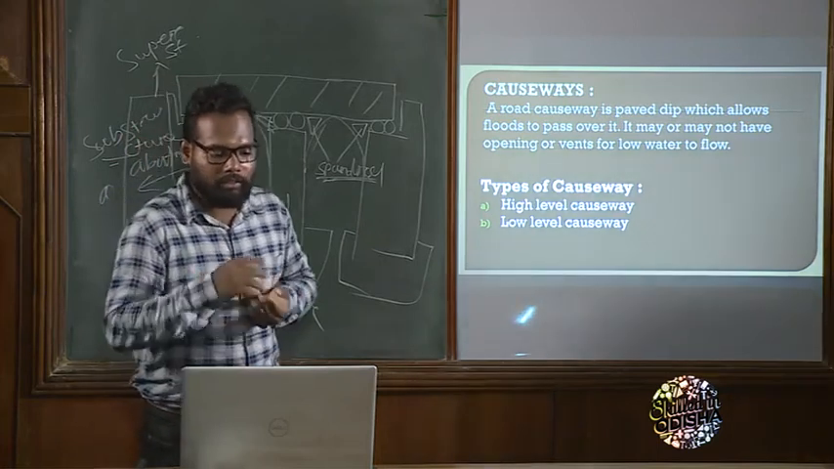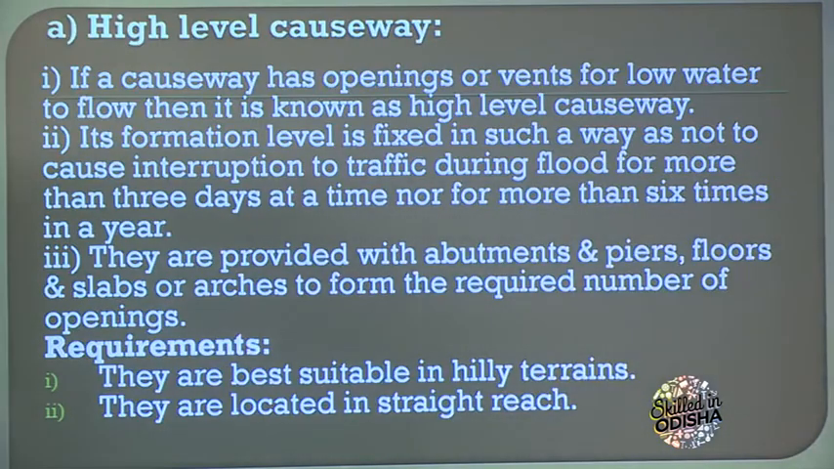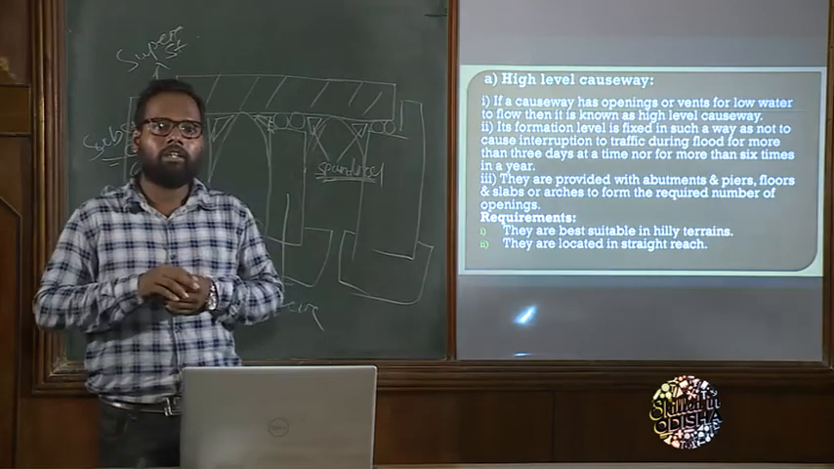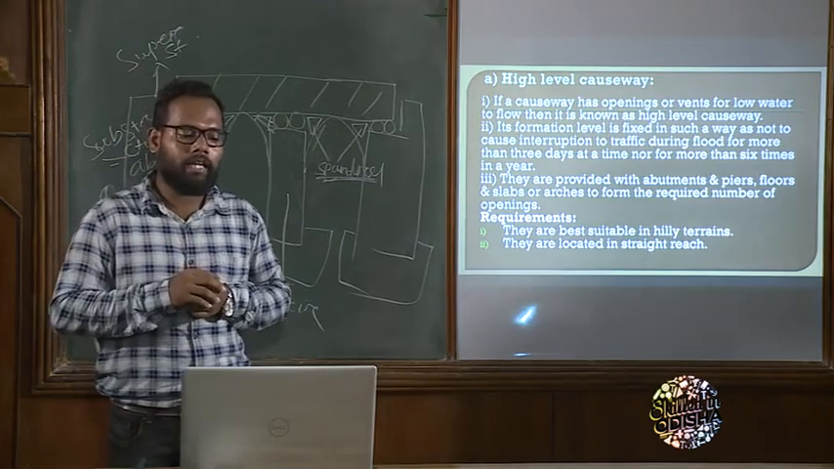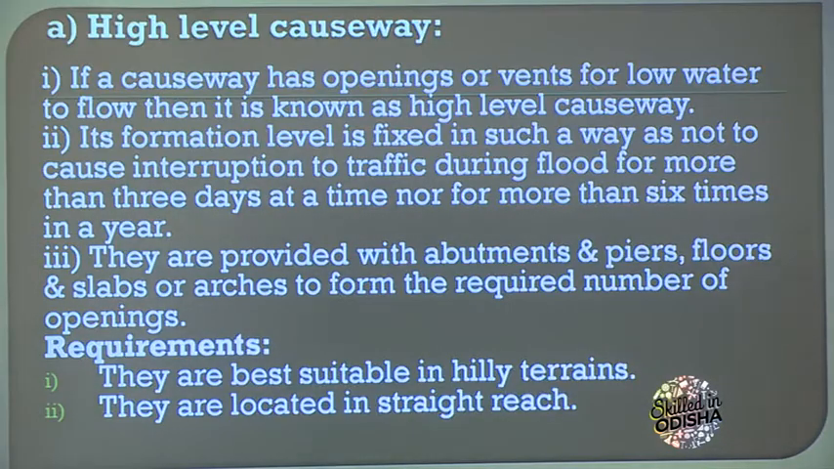So this is of two types. One is high level causeway, another one is low level causeway. So what do you mean by high level causeway? If a causeway bridge has openings or vents for the flow of flood water or low water, then it is known as a high level causeway. Okay, its formation level is fixed in such a way as not to cause interruption to traffic during flood for more than 3 days at a time, nor for more than 6 times in a year.